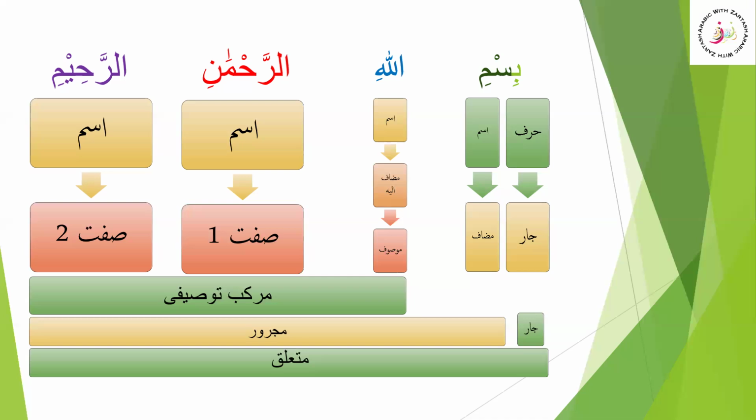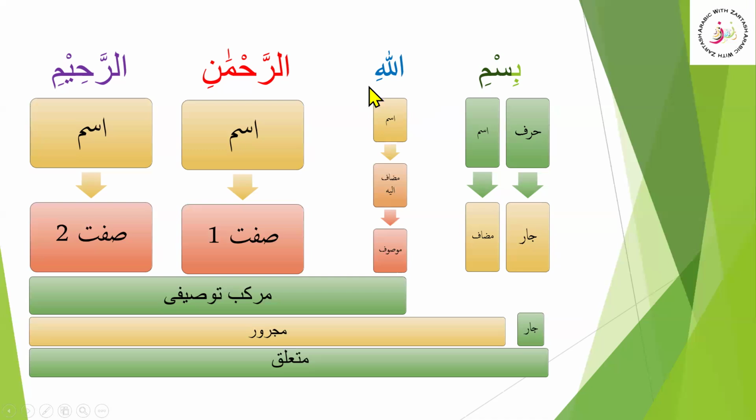So Ba is harf of Jar, Ismi is Majroor because of this harf of Jar. And it is Mudaf as well. We can see here there is no tanween, no al attached with it. Allah, Lafz al Jalala, is the Mawsoof here, and we can see it is in the state of Jar, and it is an Ism.